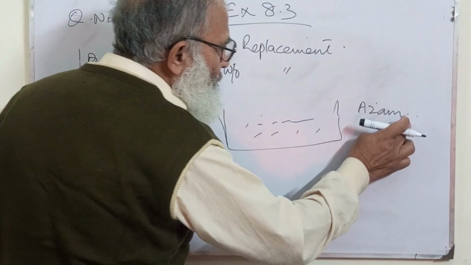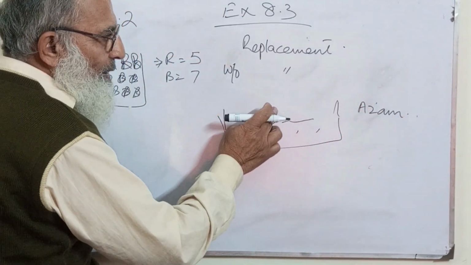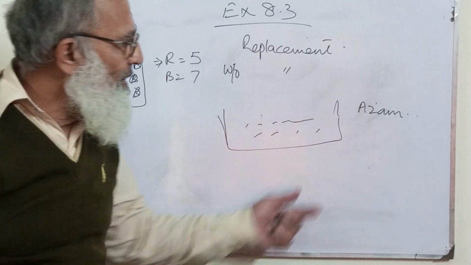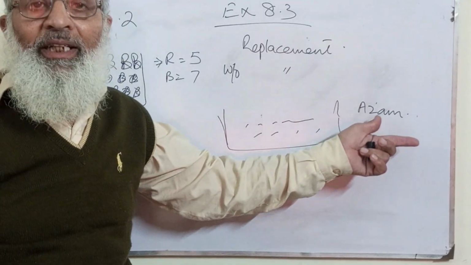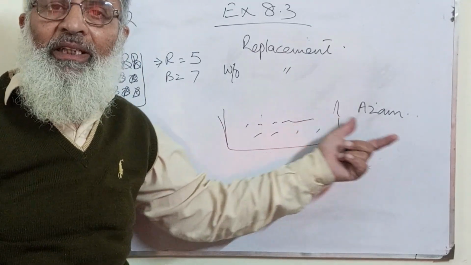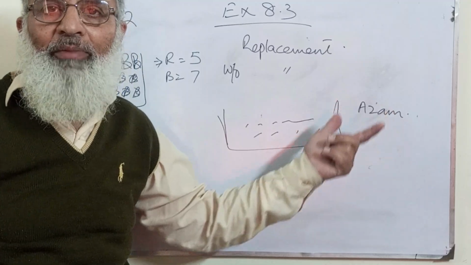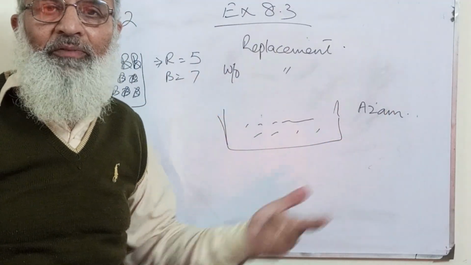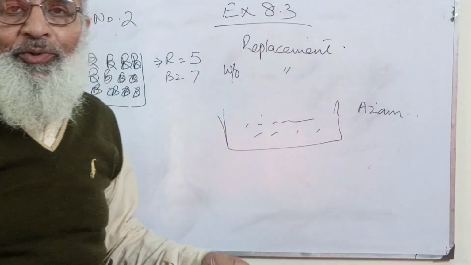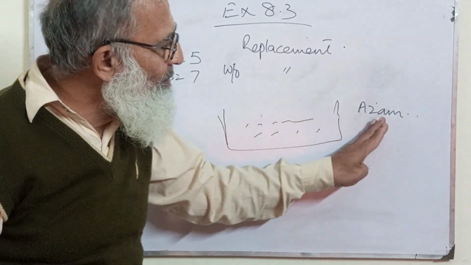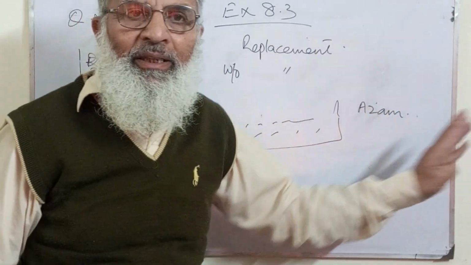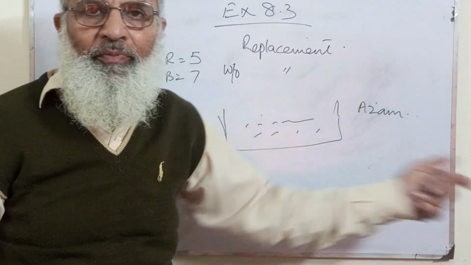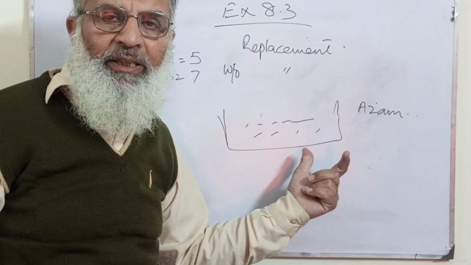When Azam has been chosen, we will not replace it back, because in a team of five it is possible that Azam will appear again and again, for example three times. So when Azam has been picked, you just throw that chit away. You will not replace it back.